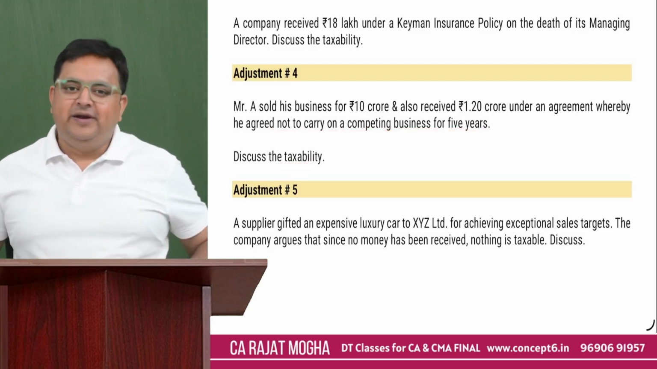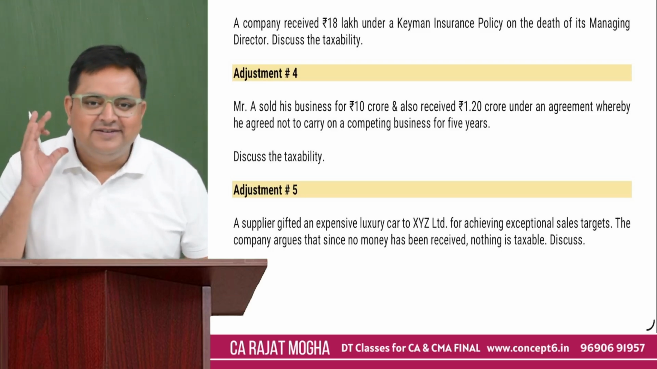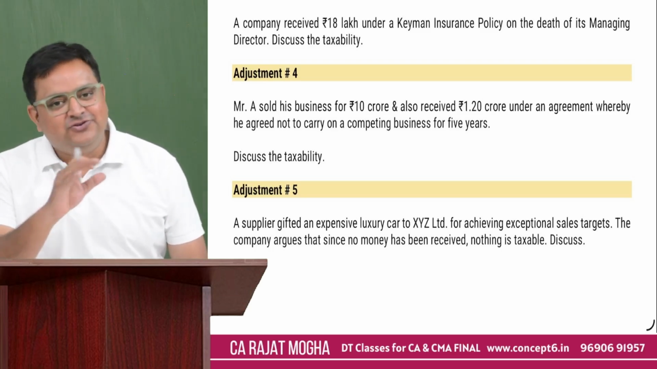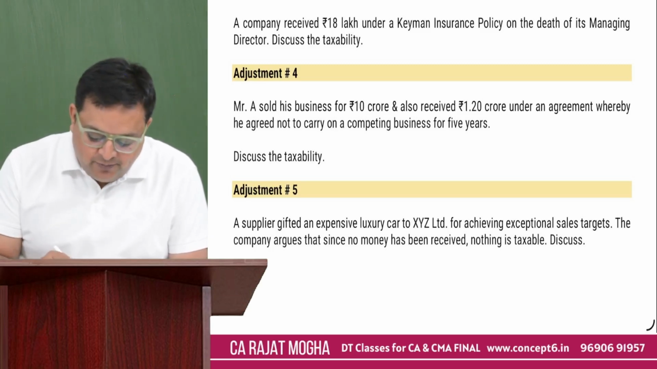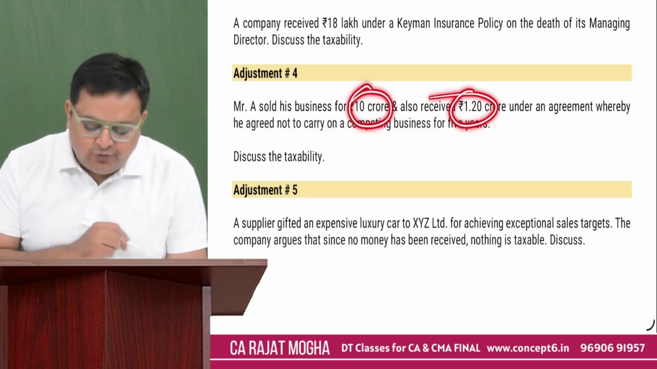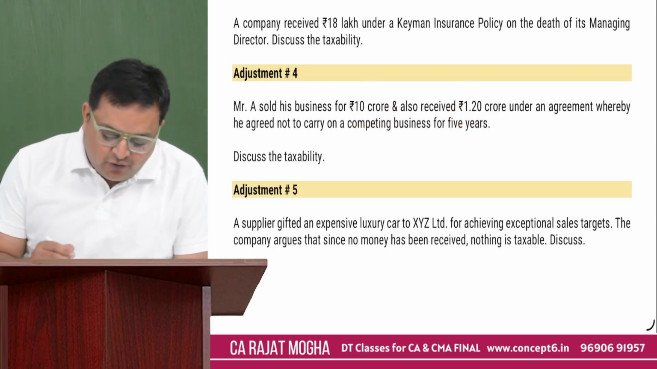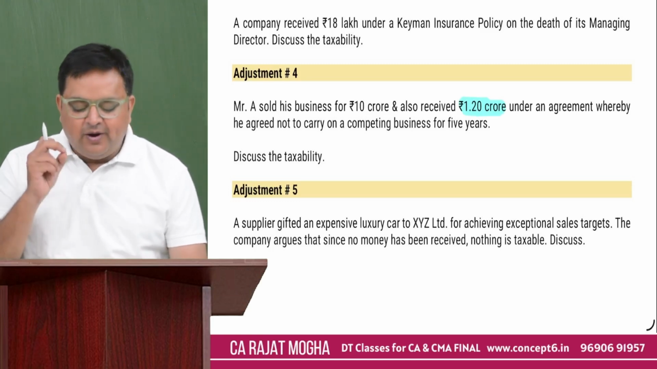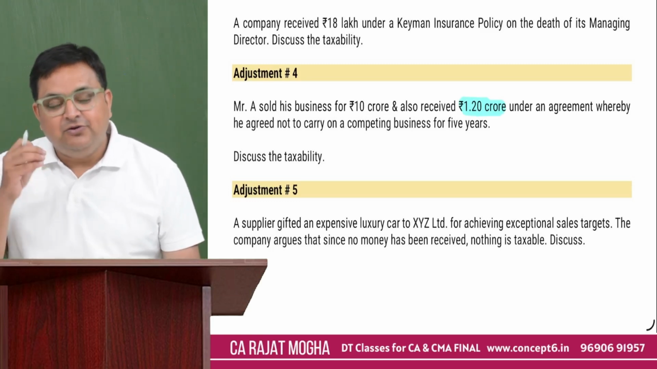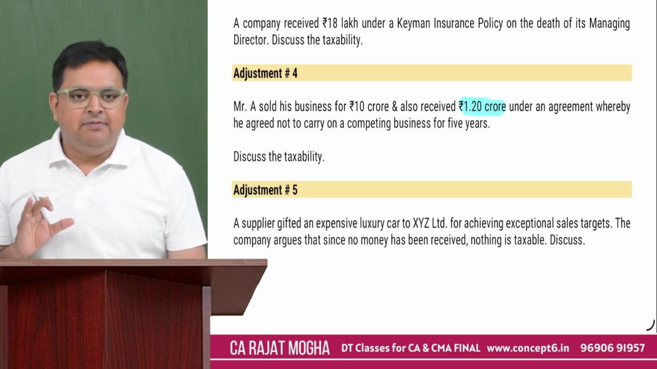It's a non-competing fee. Very nice. We understand it is covered under the charging section of PGBP, so it should be our PGBP income. But how much? How will you make it taxable? What about 10 crores and what about 1.2 crore? The amount of non-competing fees is 1.2 crore, which you are receiving because you will not be competing with him for the next 5 years. So this is your PGBP income for sure.